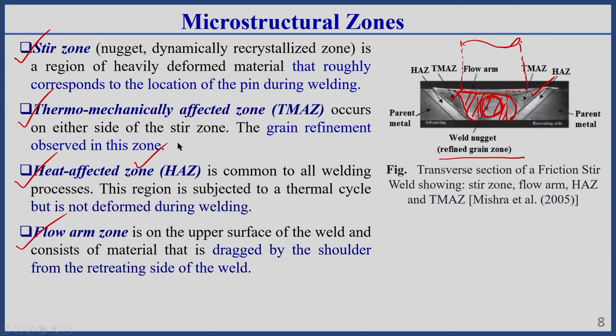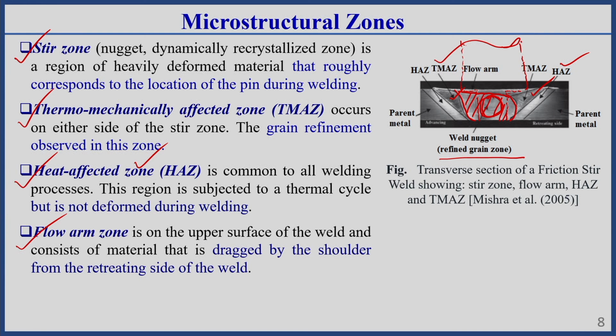Now, the third zone is called the heat affected zone. This is common to all welding processes. The heat affected zone is just attached to the thermomechanically affected zone, which I am showing here by HAZ. In this zone, the microstructural changes occur due to heating only.